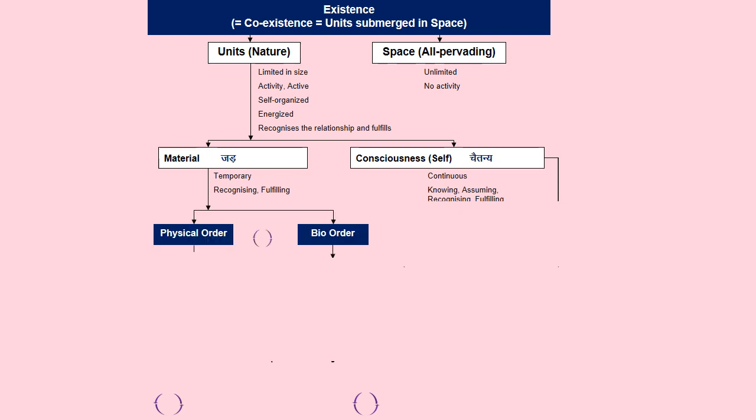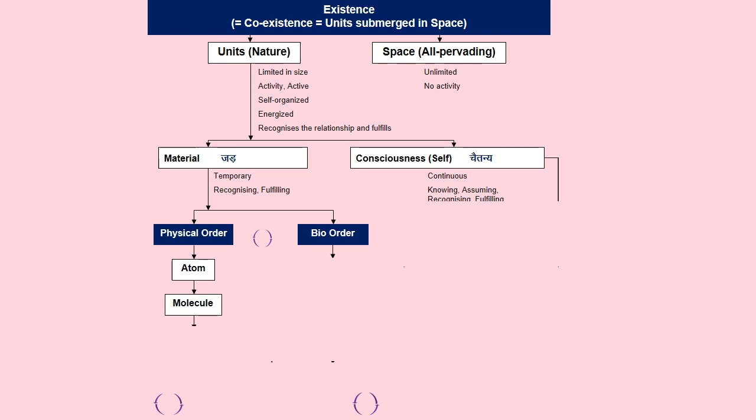Then this material part we can classify into two orders: we have physical order and we have bio order. Let us see one by one. Physical order is made up of atoms. The smallest physical part is the atom, the undivided part.